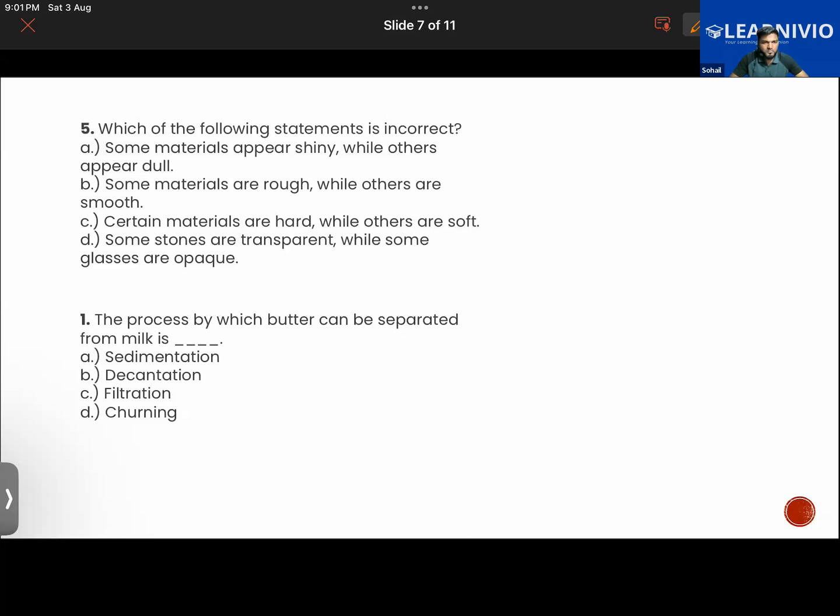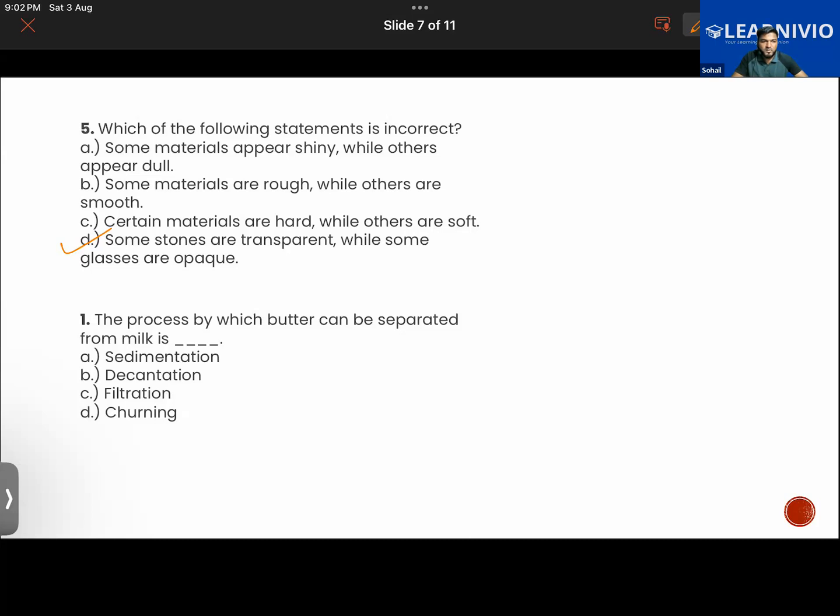Sir, D. So glasses are never opaque usually. Glasses would be usually transparent or translucent, right? Good. Stones are opaque. Exactly. But there are some stones that can be transparent.